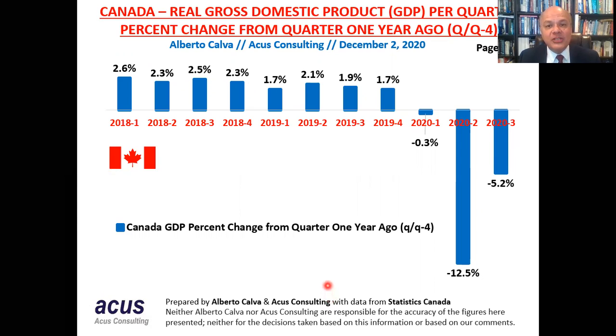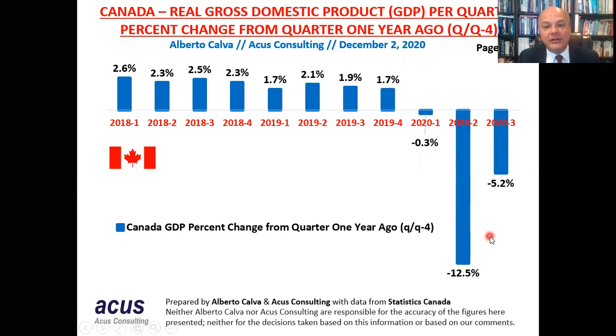In the blue bars here, we can see the growth rates of the GDP of Canada compared with the same quarter from the previous year. For example, in the first quarter of 2020, the GDP of Canada decreased 0.3% compared with the GDP of the first quarter of 2019.